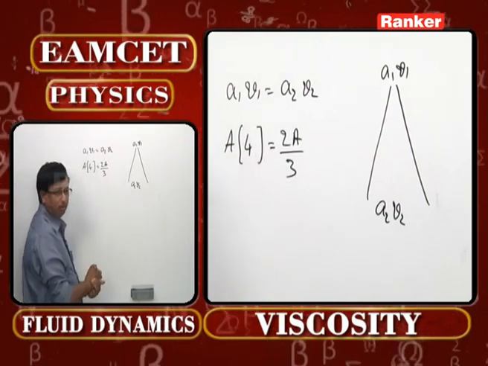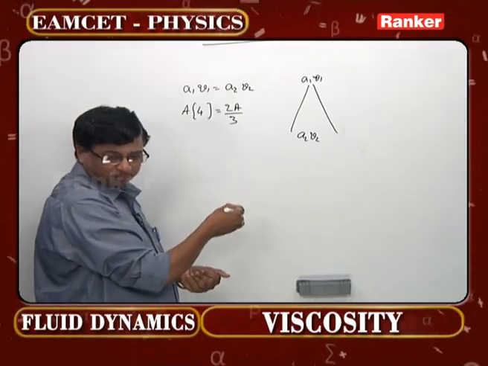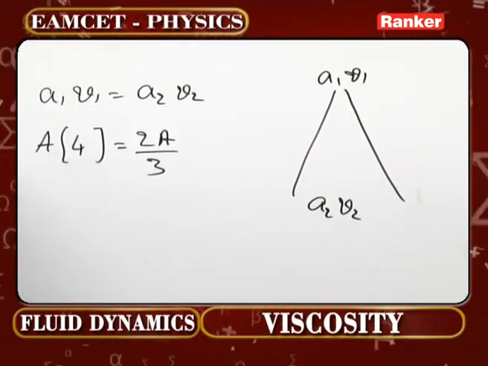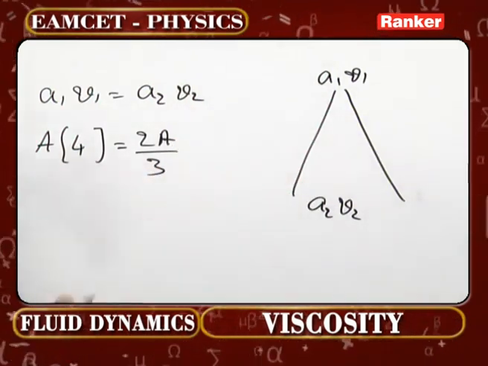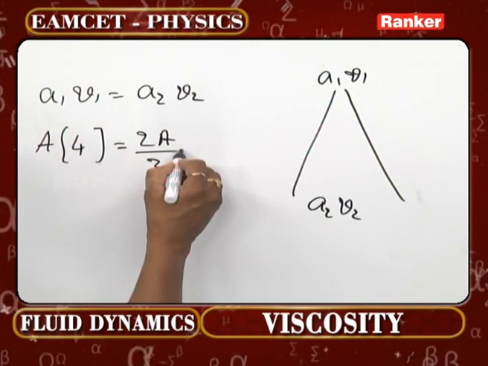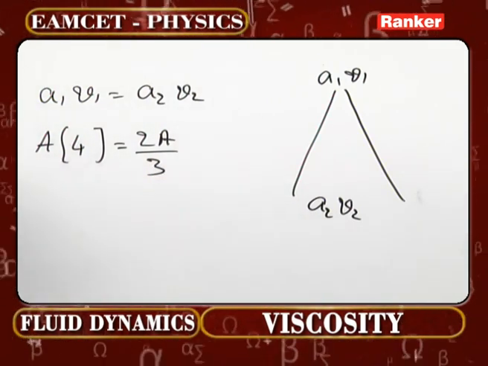But what will be V2? You should write this one, it is now coming down. In what sense? By h distance it is coming down. That is actually the concept. When it is coming down like that, what should be taken as velocity? V square is equal to U square plus 2as. That is the formula we have to go for.